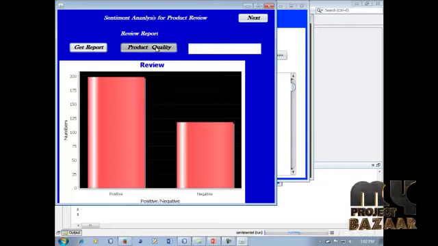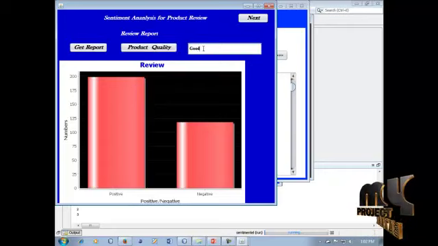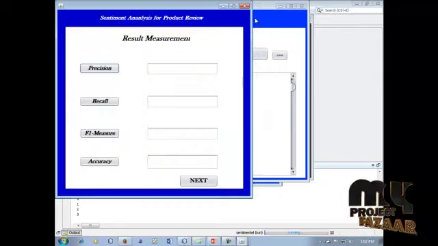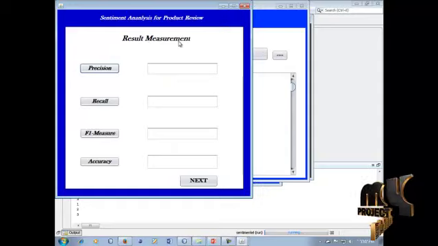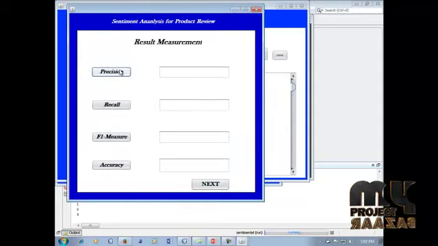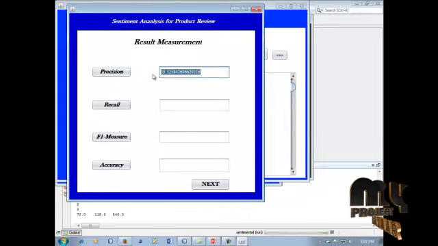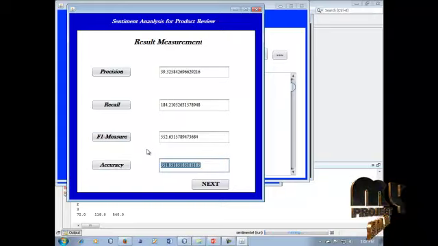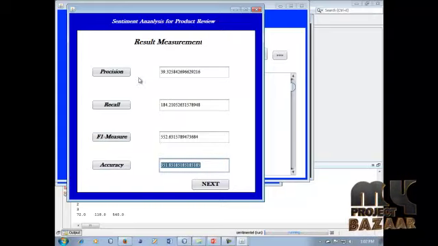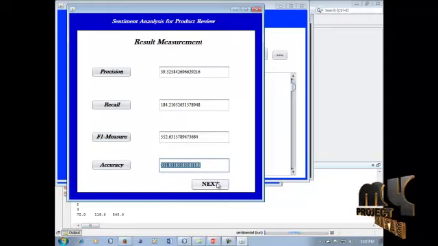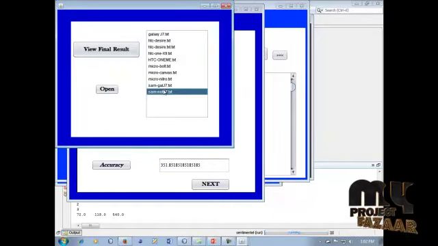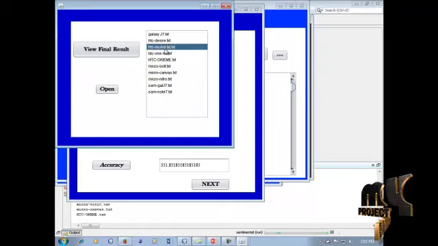So we check this product quality. The product quality is good for reviews and for ratings. Next is the final result of this process. It shows our product's precision, recall, F-measure, and accuracy. Our product accuracy is 351 for this process. So the accuracy and all of the information can be calculated in this process. Next, we get the final result. The final result, the product information, can be displayed in this process.